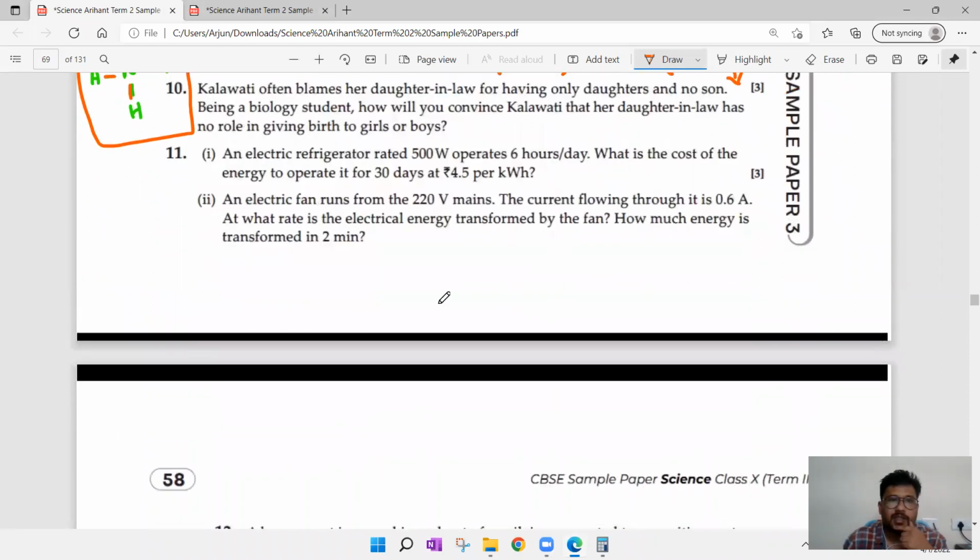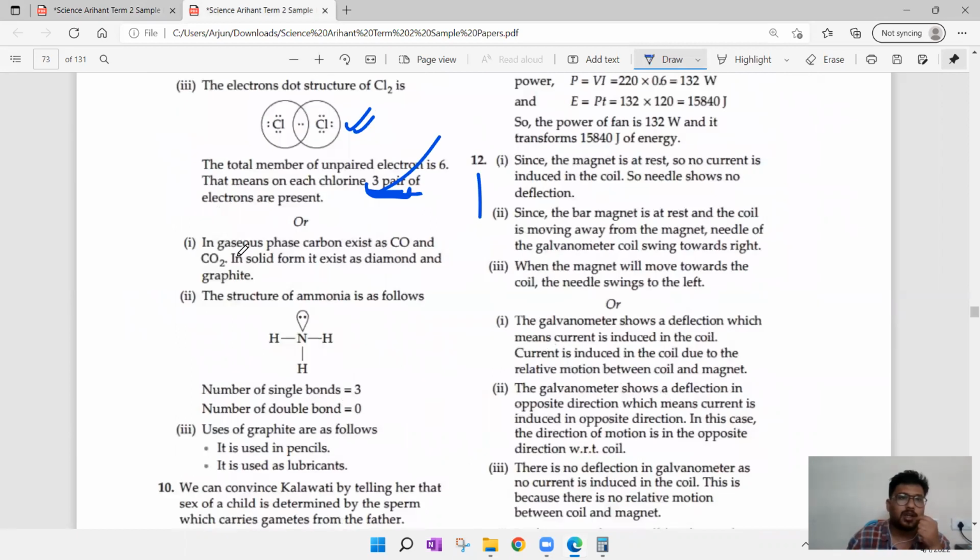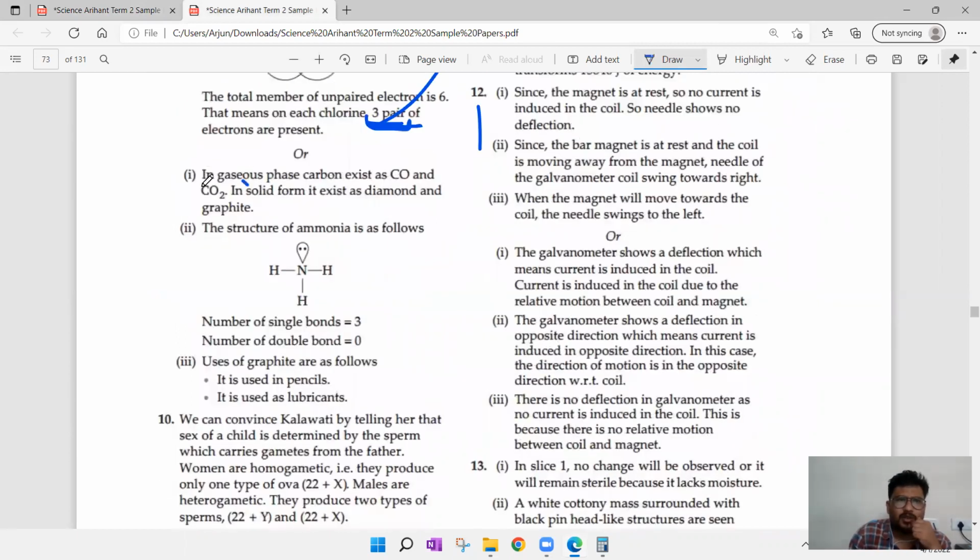Next, the 11th question. Here you can find the answer. No need for the gaseous phase and all. Carbon exists as CO, CO2 in gaseous form, and in solid form as diamond, graphite. Any two you can write: CO, CO2, graphite, diamond, done. No need to explain. Next, single bonds 3, double bonds 0, and used in pencils, used as lubricants.